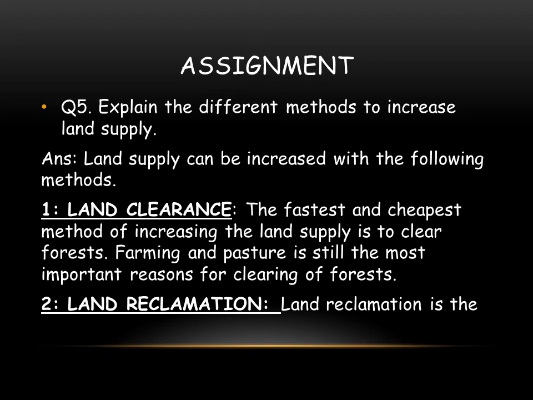You have to give this heading with black pen, and please underline your heading. This is land clearance, and the explanation is, the fastest and cheapest method of increasing the land supply is to clear forests. Farming and pasture is still the most important reason for clearing of forests.